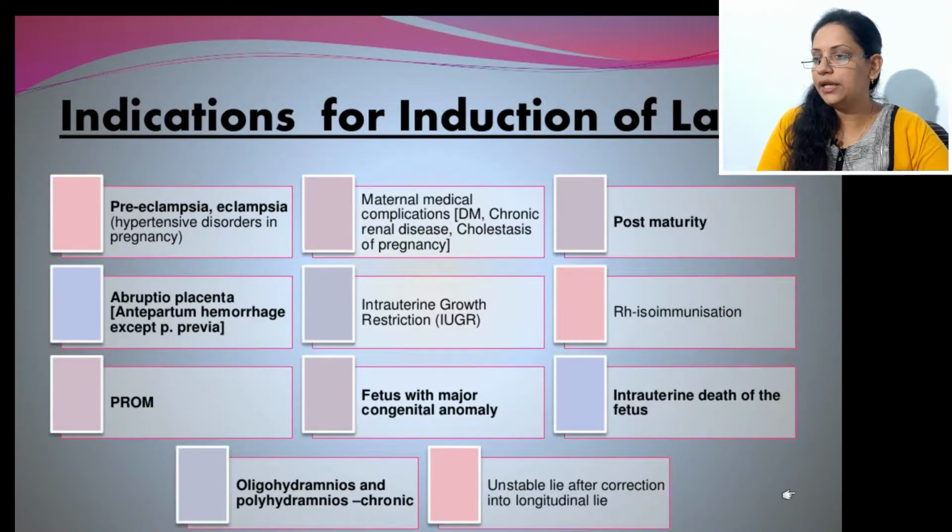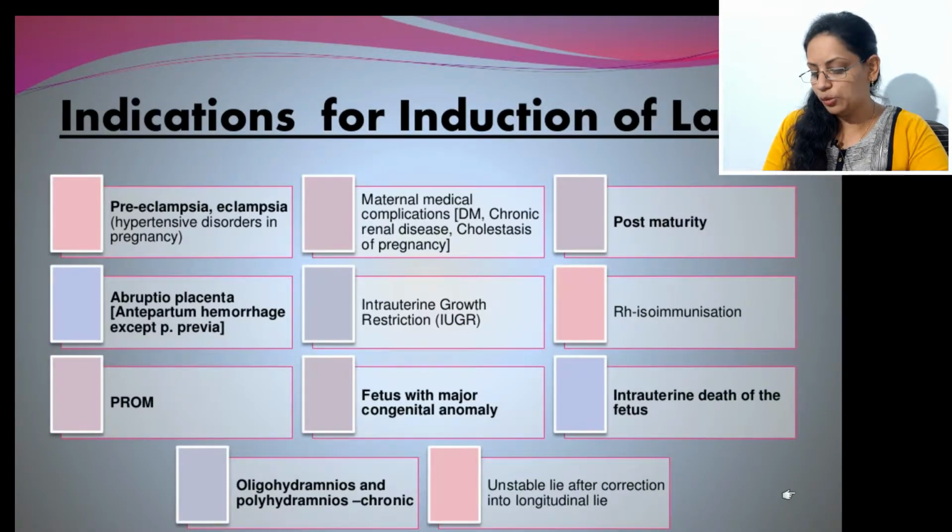Now these are the indications for induction of labor. The first one is preeclampsia and eclampsia, that is hypertensive disorder in pregnancy, that means excessive blood pressure during pregnancy, that will cause serious problems for mother as well as for baby. That is an important and common indication. At that point we induce the labor.